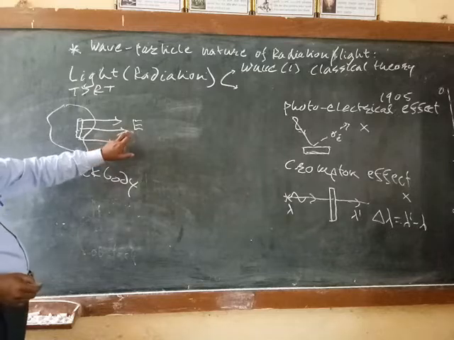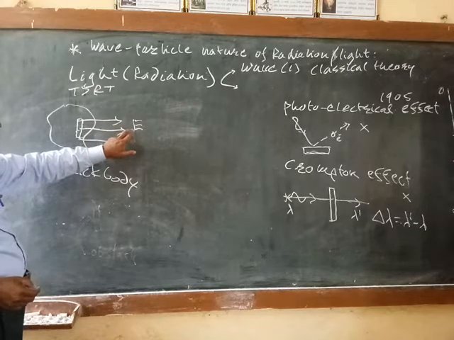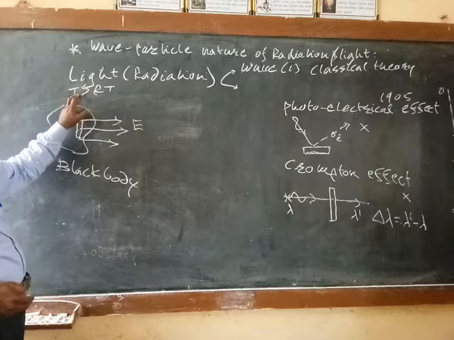People tried to establish the relationship between the emissive power of the black body and its temperature.